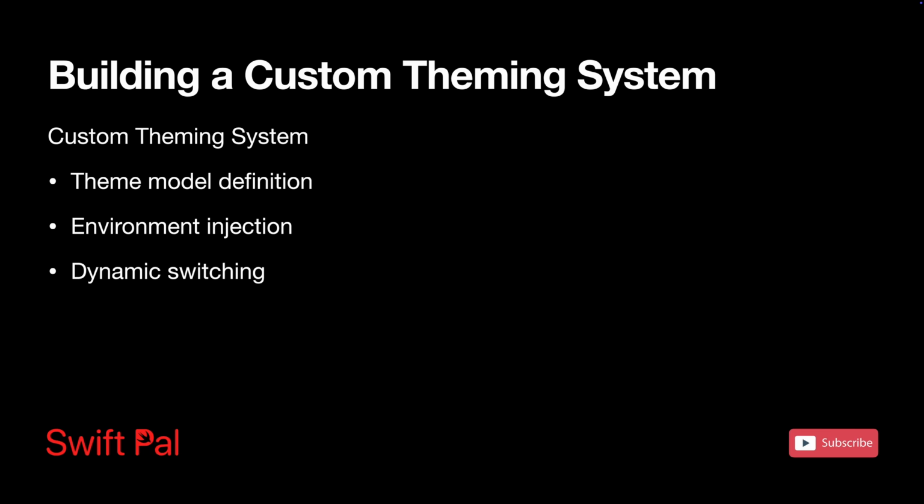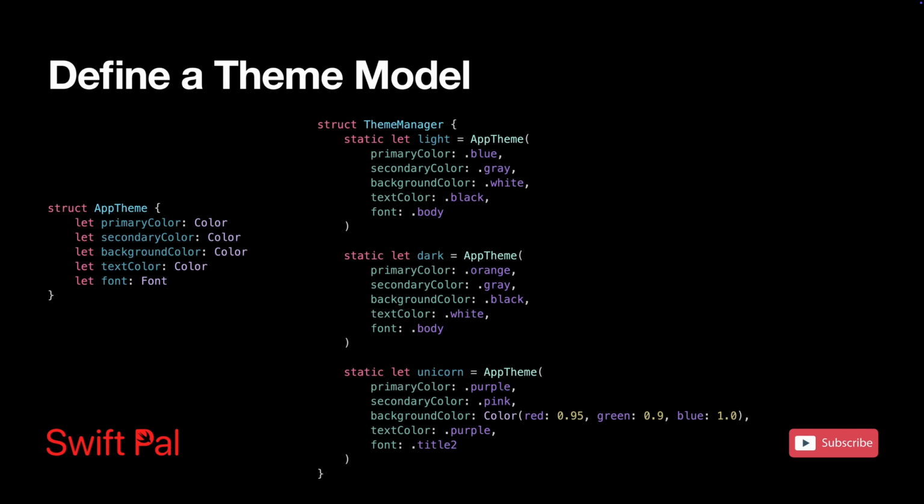Building a custom theming system starts with defining a data structure that holds all your design values. This creates a single source of truth for your app's visual identity. You can extend this pattern to include button styles, spacing scales, typography systems, and even animation durations. White label apps often define multiple theme properties to cover all visual aspects consistently. And the same can be used to define different themes.